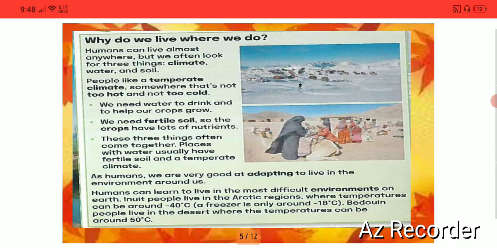As humans, we are very good at adapting to live in the environment around us. Humans can learn to live in the most difficult environments on Earth.